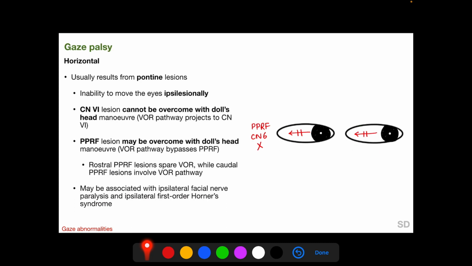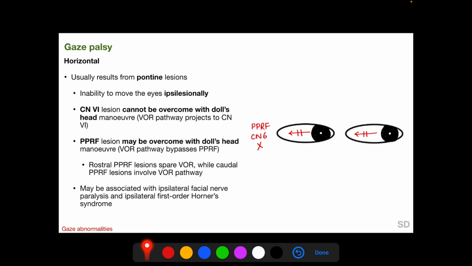Gaze palsy can be horizontal or vertical, and horizontal gaze palsy usually results from pontine lesions, and this results in inability to move the eyes ipsilesionally. So pontine lesions which involve the PPRF and the CN6 of the right side result in right gaze palsy. And if the lesion is in the CN6 nucleus, the gaze palsy cannot be overcome with a doll's head maneuver. If the lesion is in the PPRF, the resulting gaze palsy may be overcome with the doll's head maneuver.